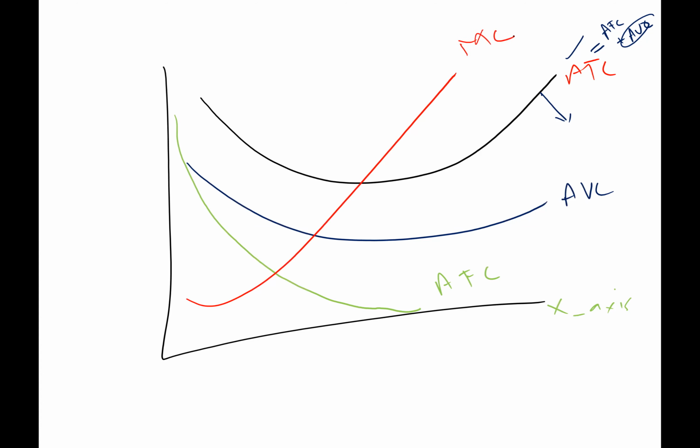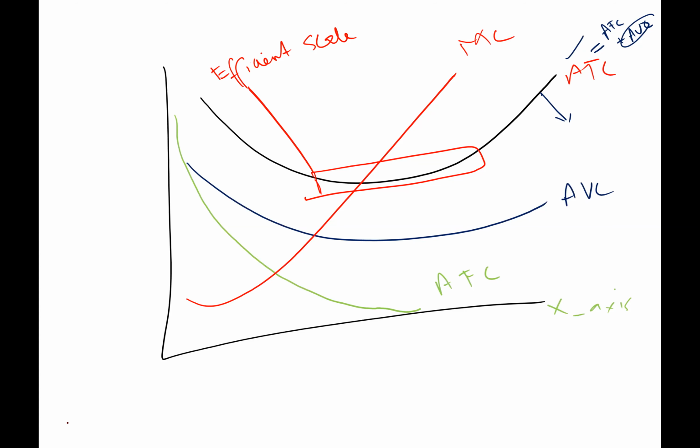Marginal cost is that curve which crosses the average total cost from its minimum, from its bottom. And what is the name of this bottom? Efficient scale, right? And why is that?